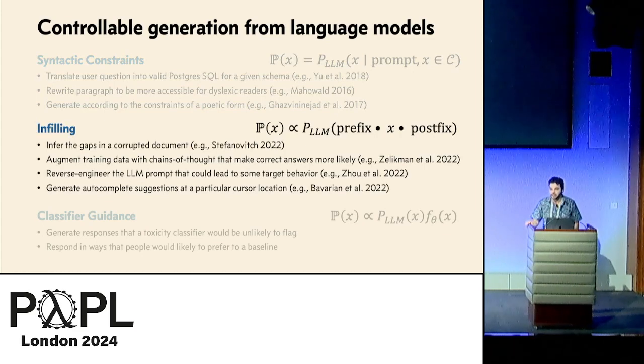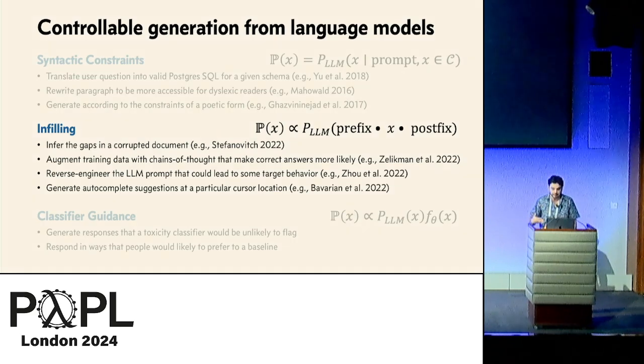Alternatively, consider the task of infilling, generating text that's not just based on a prefix, which these language models are sort of trained to do, but also a postfix, text that follows the text to be generated. So if in an IDE, we might want to auto-suggest completions based on the text both before and after the cursor. Or if we have a data set of question-answer pairs, we might want to infer chains of thought that allow the language model to be better at answering the question, and then augment our training data with these synthetic chains of thought. We might want to figure out what prompt X could lead to some target behavior encoded by a postfix, and so on.